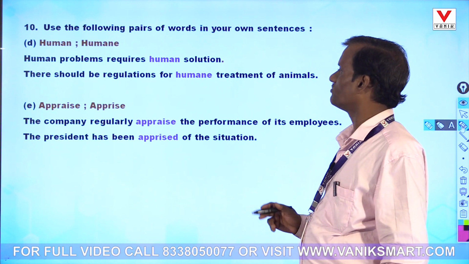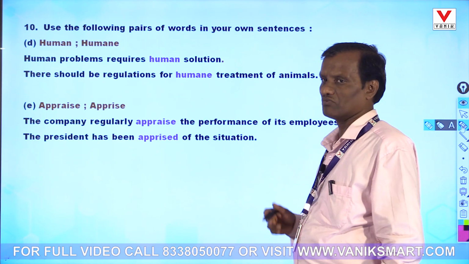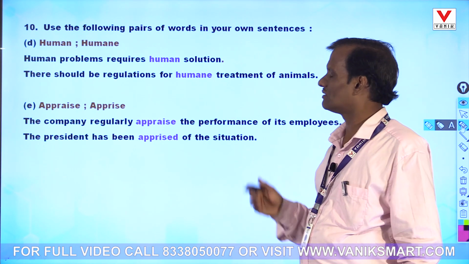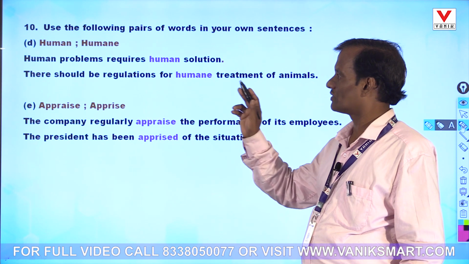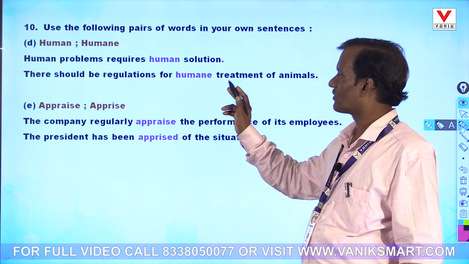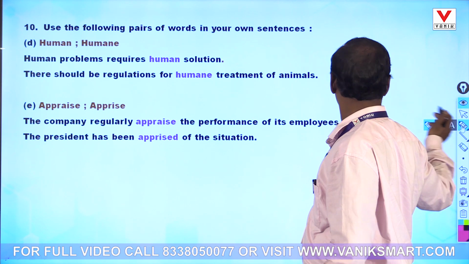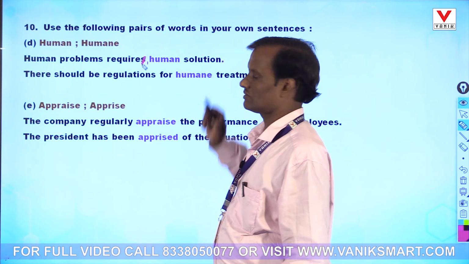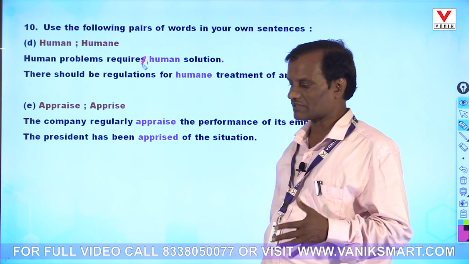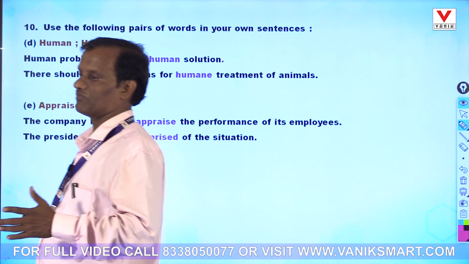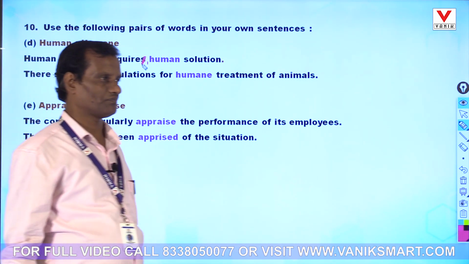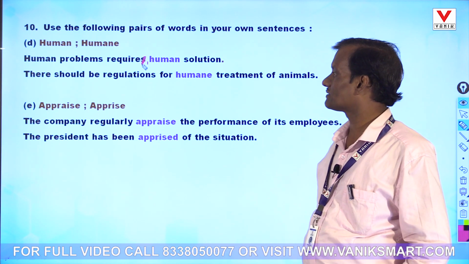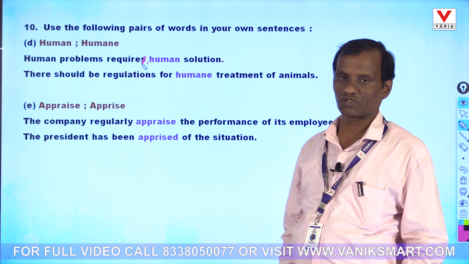The next is human and humane. This is a common homonym. Human problems require human solution. Human means appropriate to, related to human beings. Then humane means kind, generous.